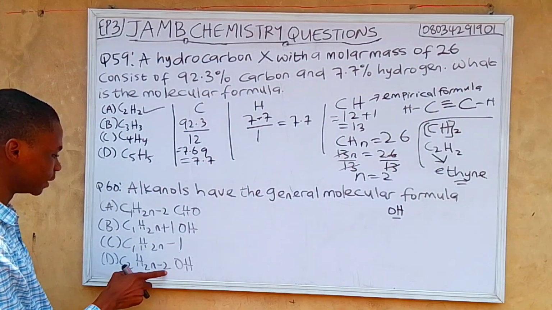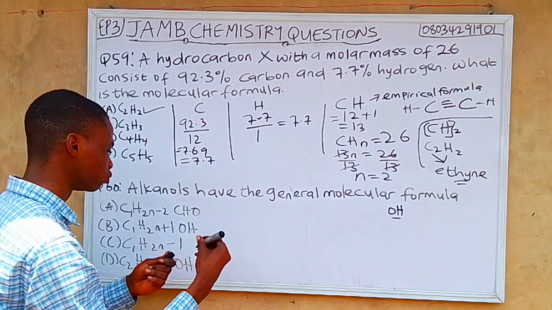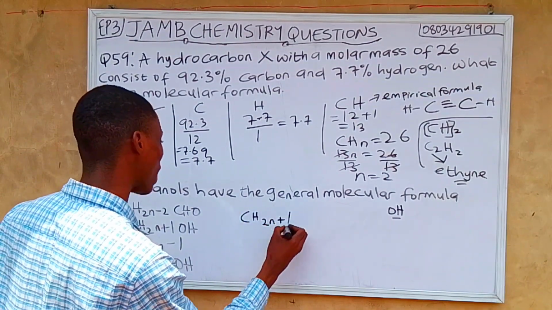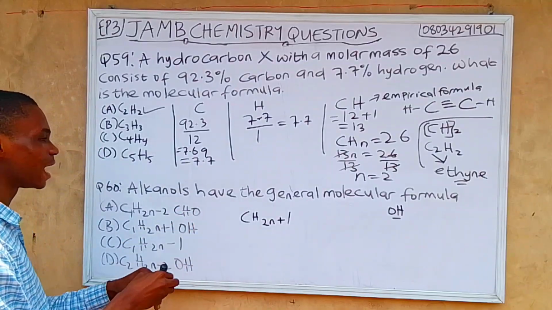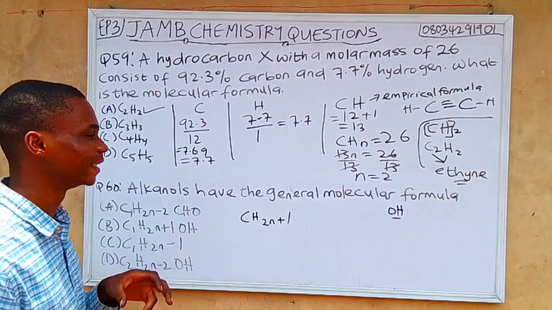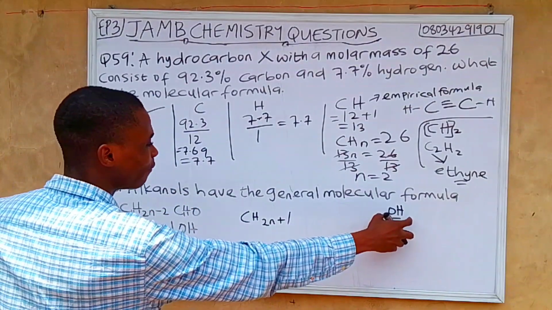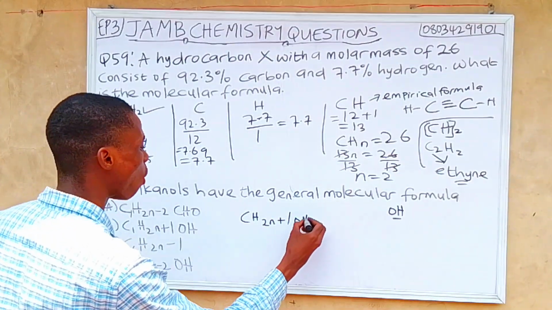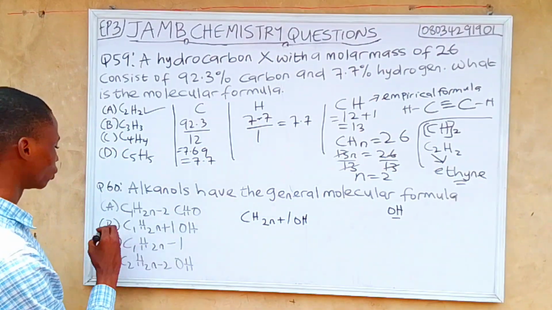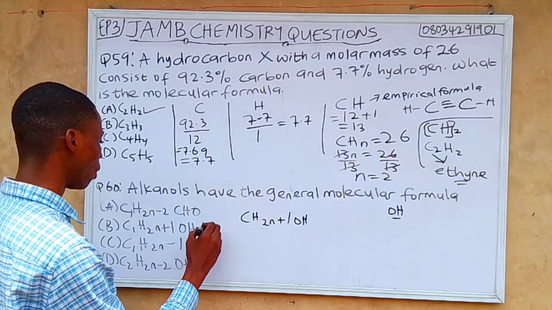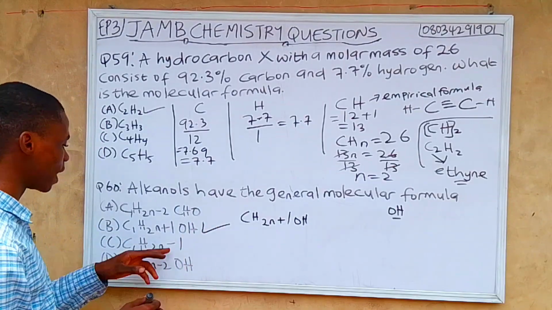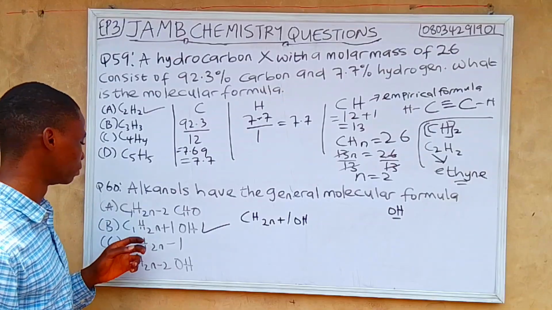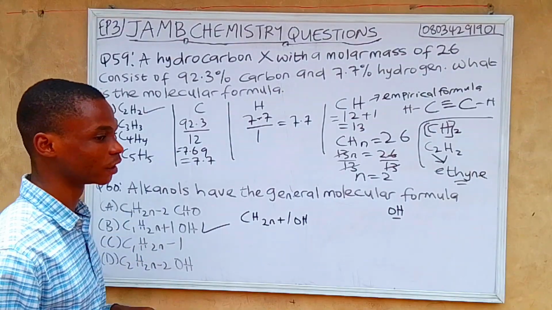You need to note this. It should be CnH2n+2. That is the general formula for alkane. And since it has the addition of OH, it will now be called alkanol. So the correct answer is option B, CnH2n+1OH. The one here is also invisible. I just added it here for clarity.